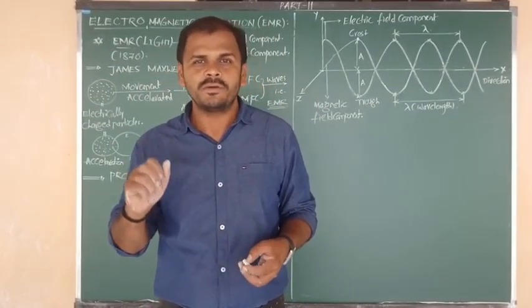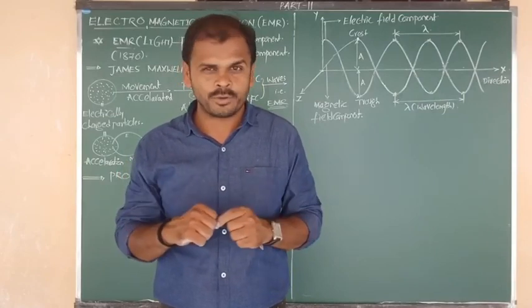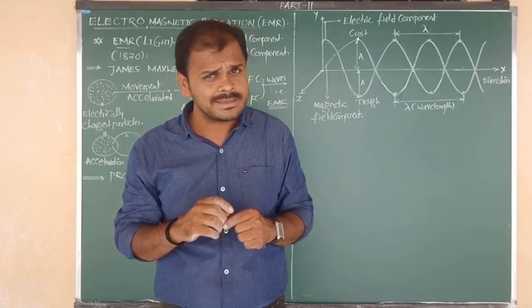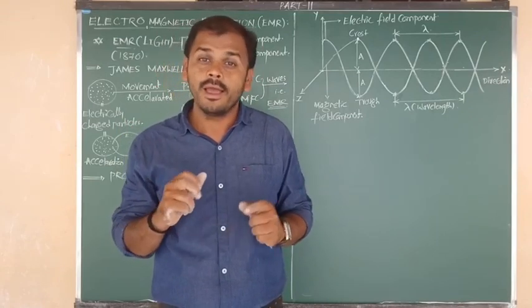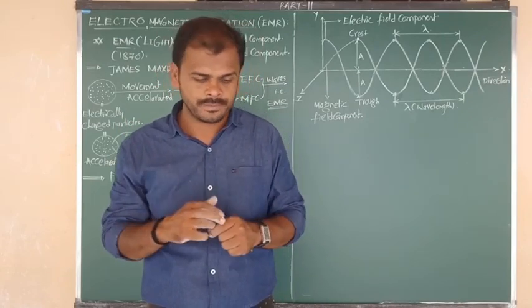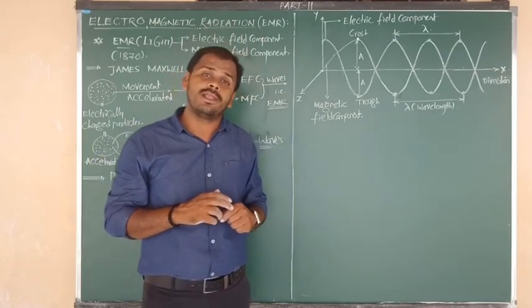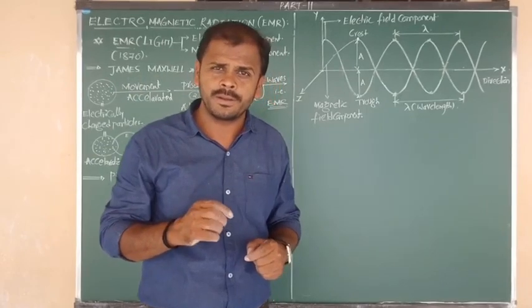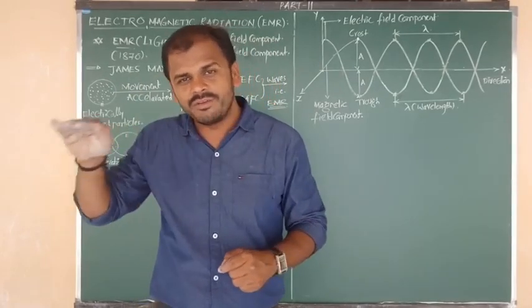In the last video class, we discussed the dual nature of light, that means EMR, electromagnetic radiation. Electromagnetic radiation has a dual nature: one is particle nature and the other is wave nature.